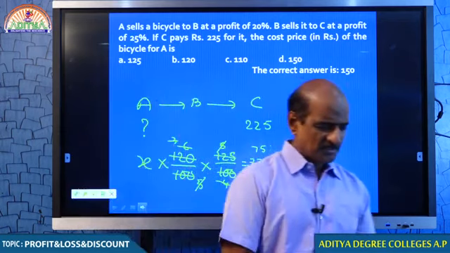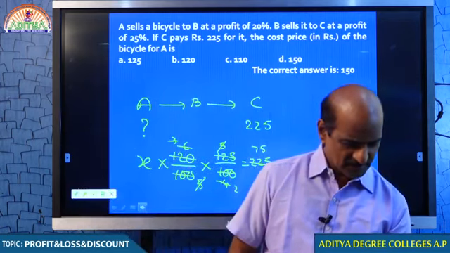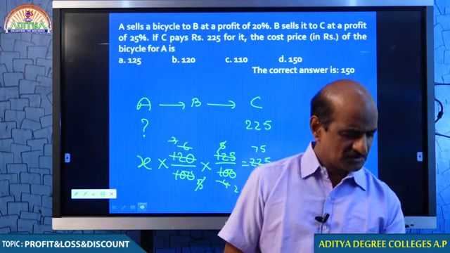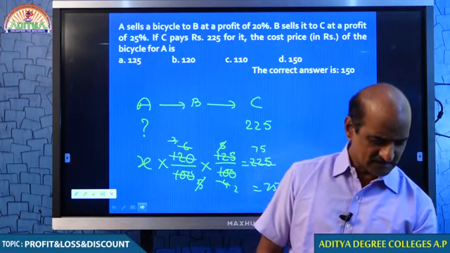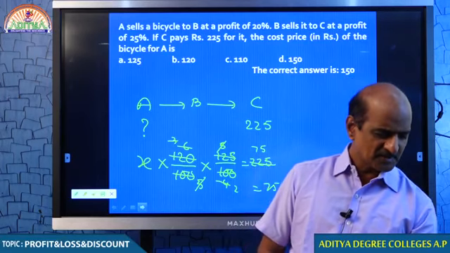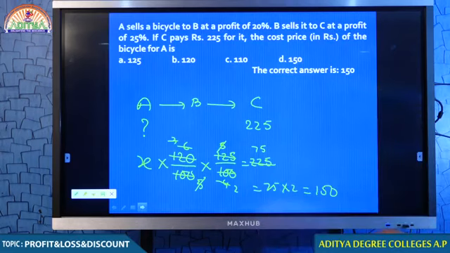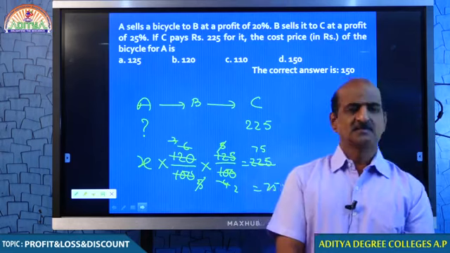So, what is the point, my dear students? In percentages, if you have to get back, you must take the value as x. You remember that? In percentages, you have to take the value as x. Right. Now, I think it is not a very big issue, student. You can easily understand that. So, look at the next one. Similar one, my dear students.